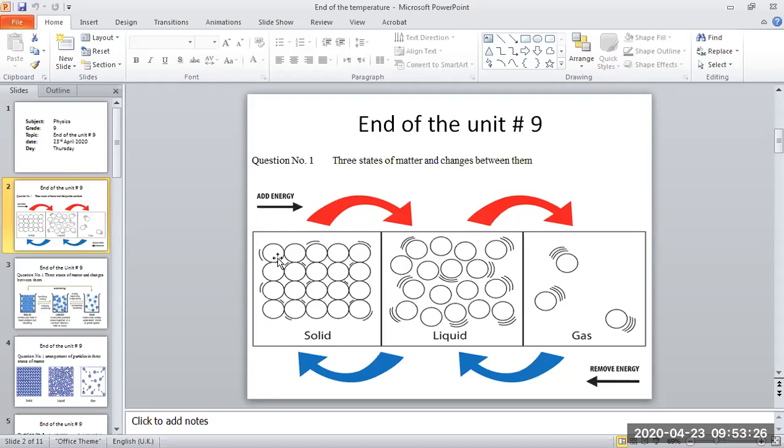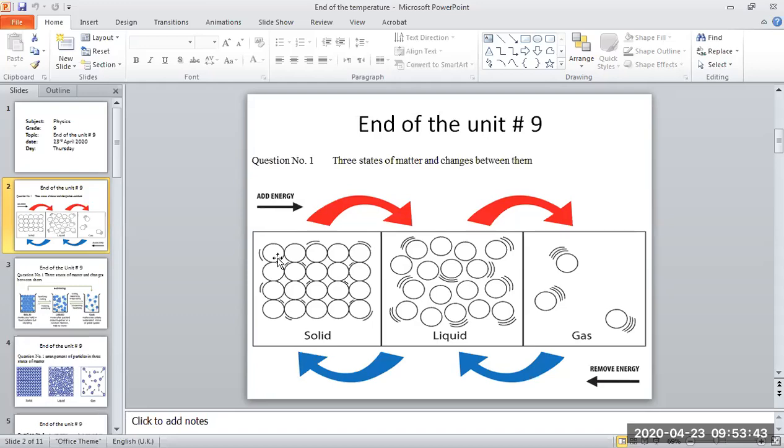In gas, the particles are so far from each other and they can move freely. Now how can we define a gas?